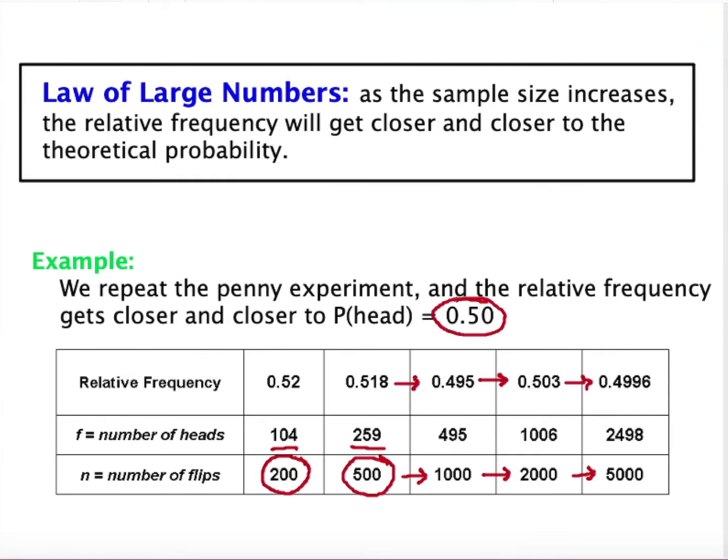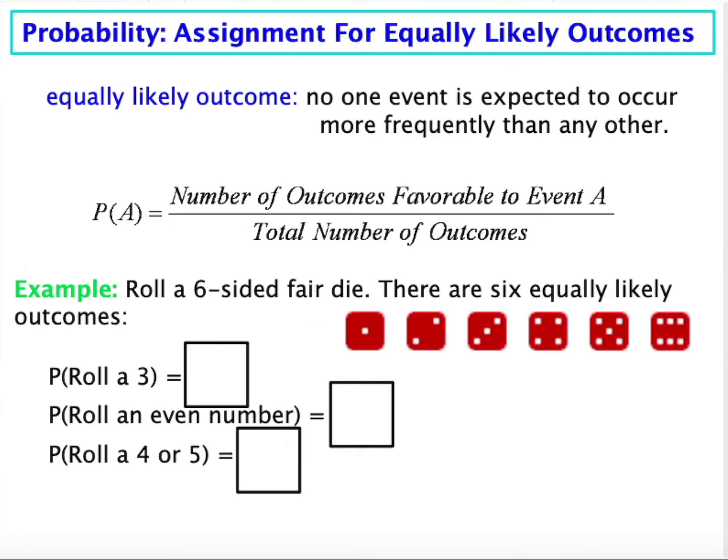And that sort of relates to when we talked about taking samples of a population. The bigger your sample is, the closer you're going to get to estimating that population parameter. And finally, the third type of probability, called assignment for equally likely outcomes. I often just call this theoretical probability. It's just the mathematical, the calculated probability.